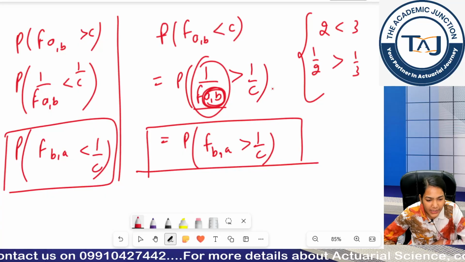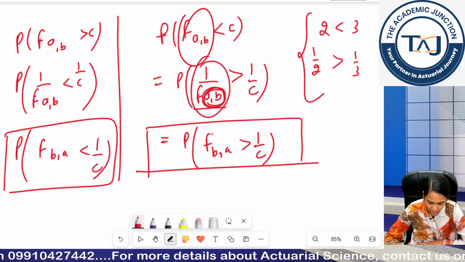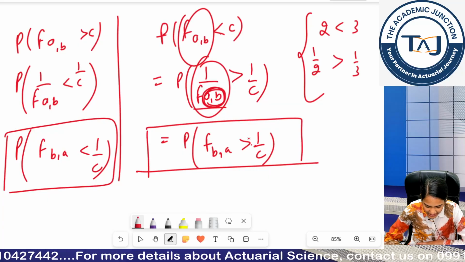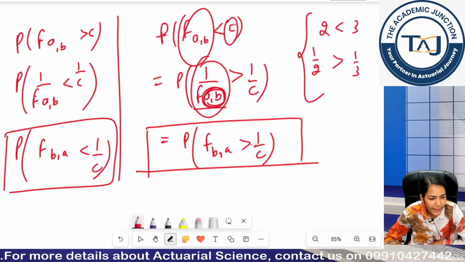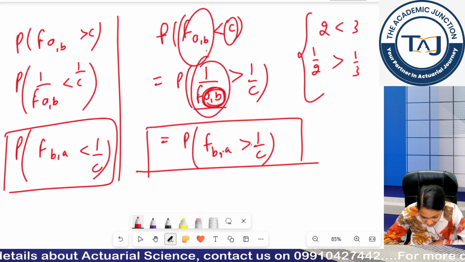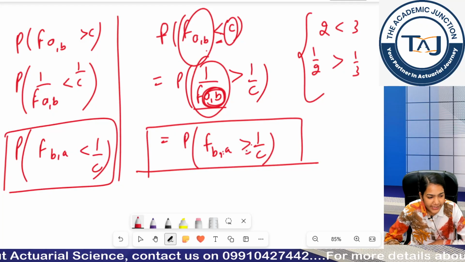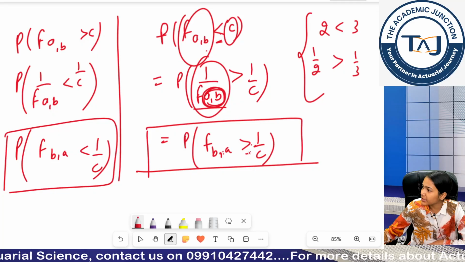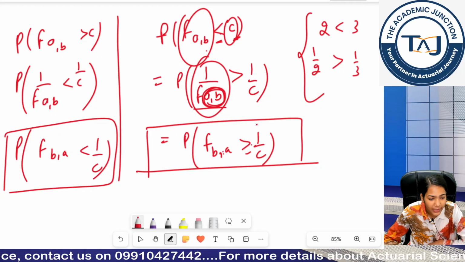So, these are two properties, do not memorize it, think that we can change the order if we are changing the sign and reciprocating the right hand side. Okay. We can change the order of F distribution parameters only if we are changing the sign, less than sign into greater than sign, and if we are reciprocating my right hand side value.